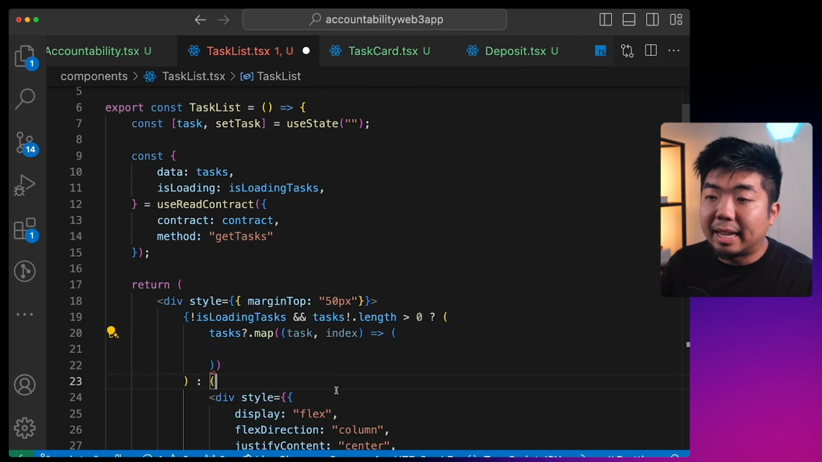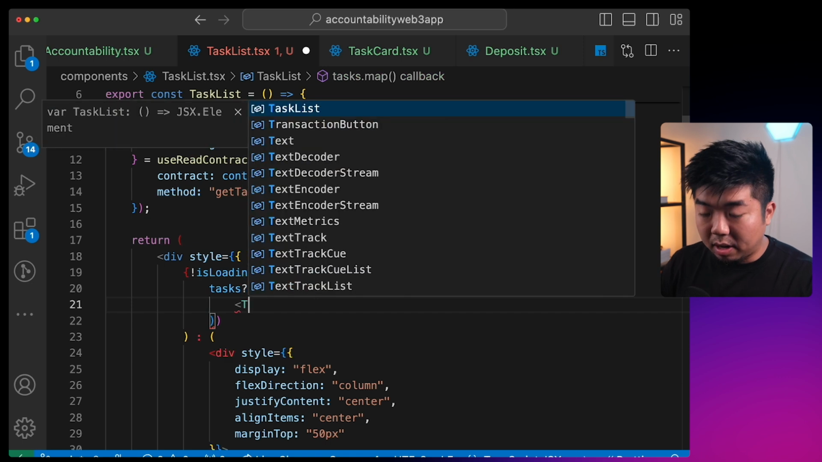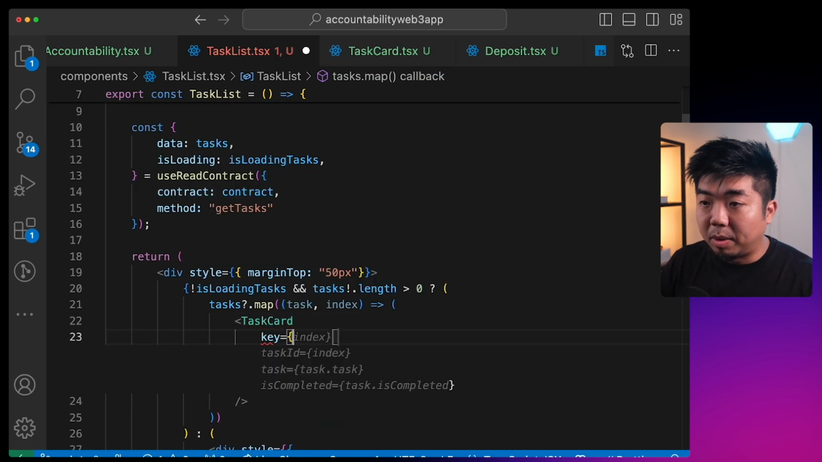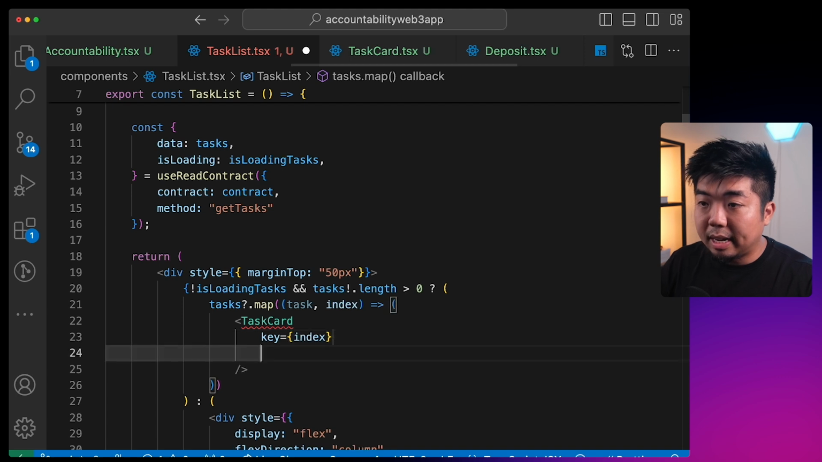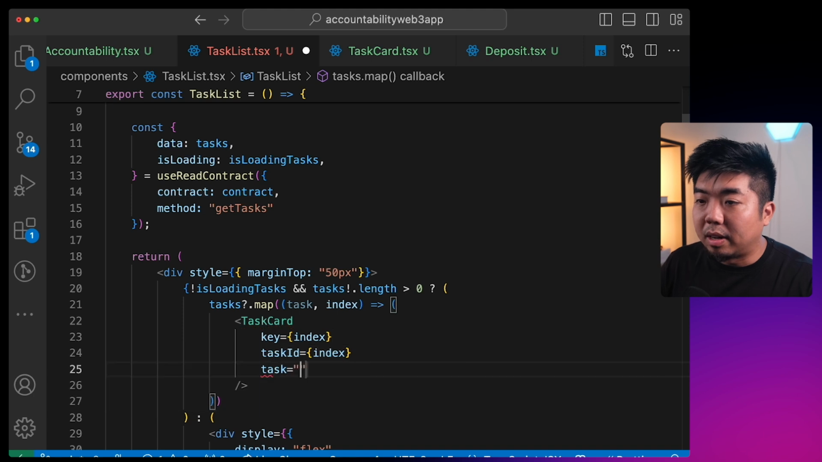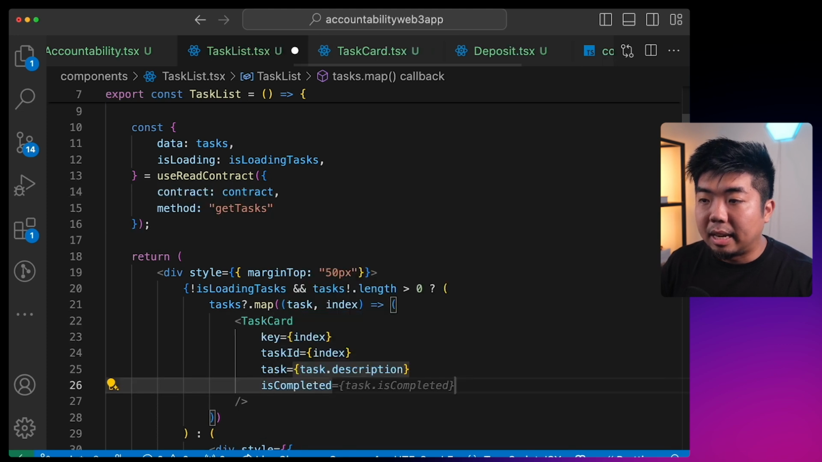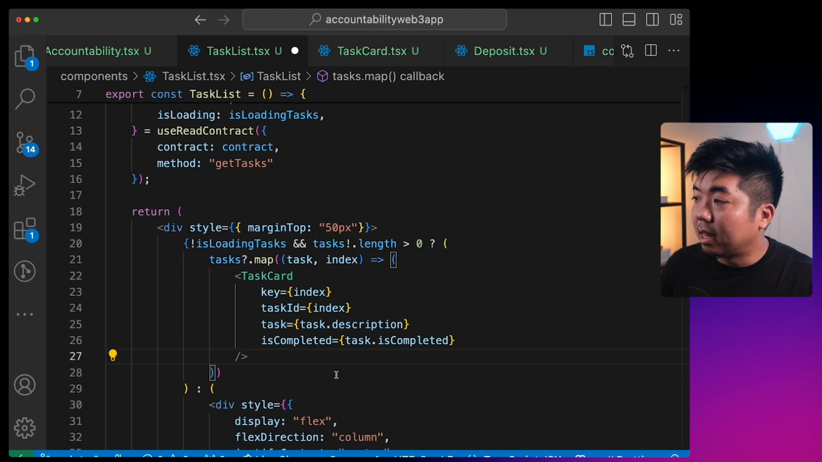And for each task that we map through, we're going to display our task card. So we need to provide this task card with our key, which is going to be our index. We need to give it our task ID, which is also going to be our index. We need to give it our task, which is going to be task.description. And then we need to give it isCompleted, and that will be our task.isCompleted.